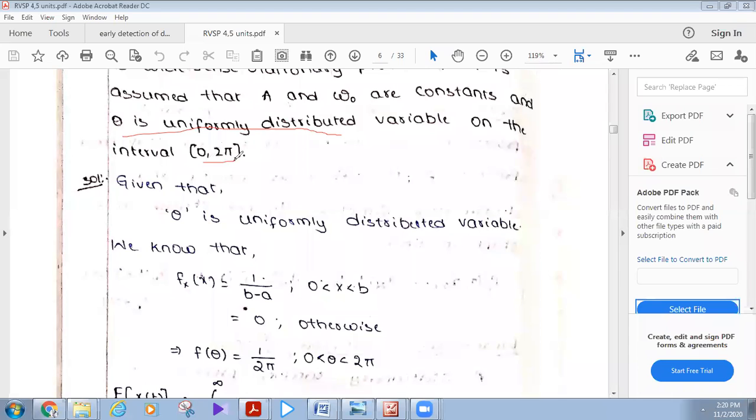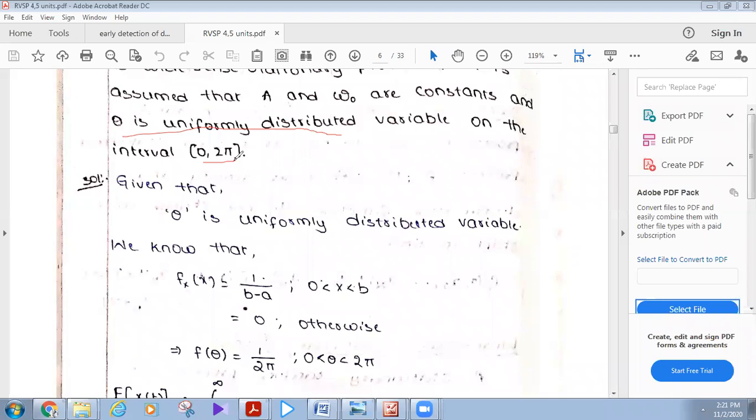Now, if you recollect the distribution functions, there are discrete distributions and continuous distributions. In discrete, there are two types: one is binomial, and the second one is Poisson distribution. In continuous, there are three types: uniform distribution, exponential distribution, and the last one is Gaussian or normal distribution.